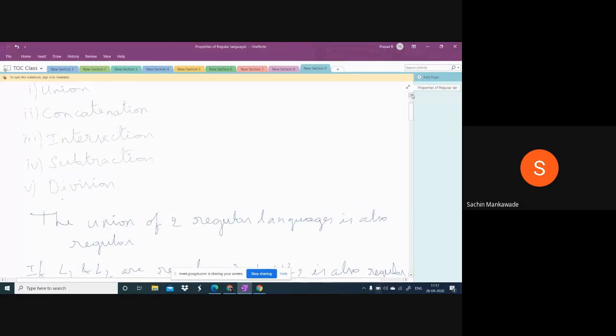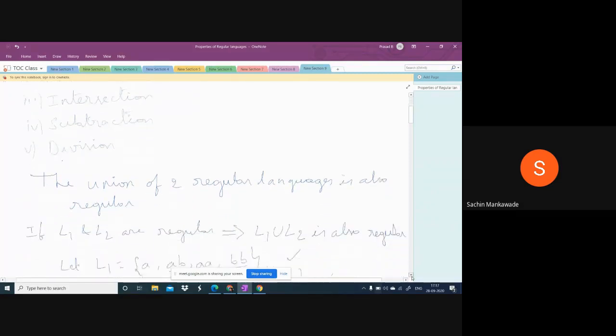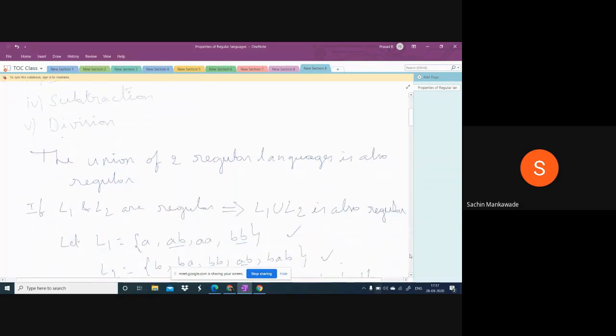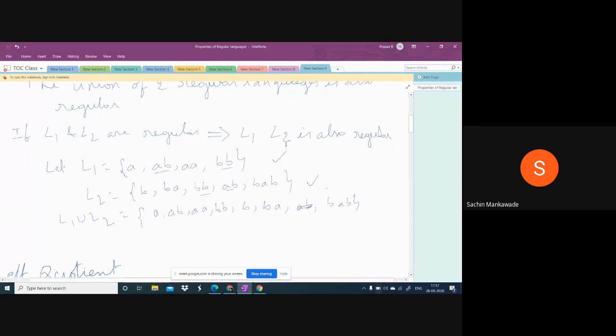Regular languages are closed under union, concatenation, and intersection. First, I'll tell you the intersection. What is the meaning of intersection? Whatever is in both L1 and L2. If L1 and L2 are regular, then their intersection is also regular. Whatever the common strings in L1 and L2, those all will be in L1 intersection L2.